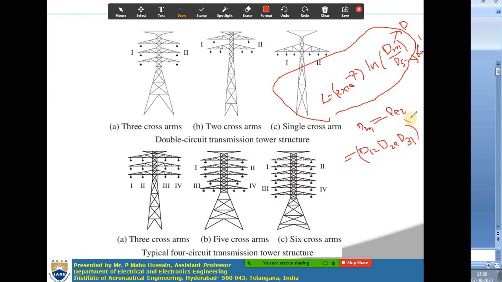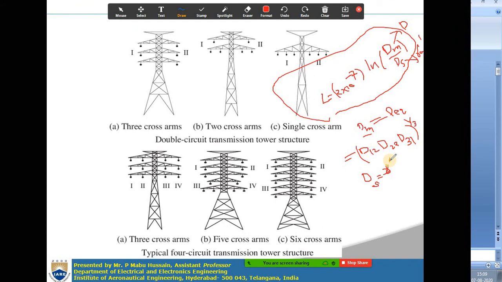So this is the dm value for a single circuit three phase transmission line. And ds, as there is only one conductor in a single circuit transmission line, will be r dash, the geometric mean radius of that particular conductor.